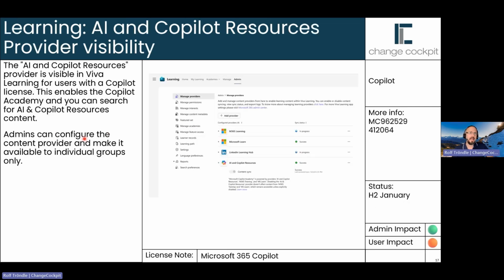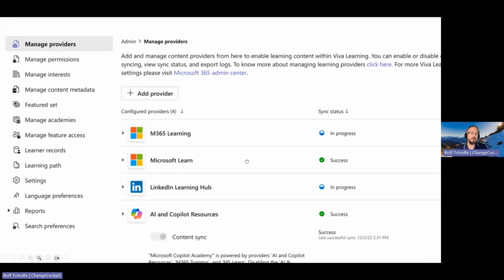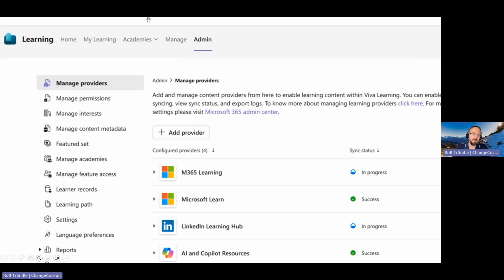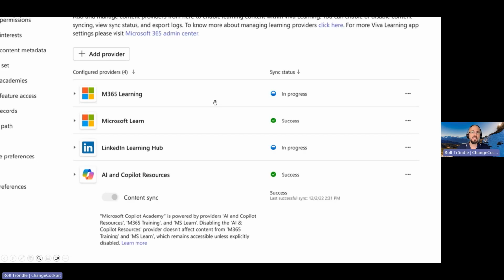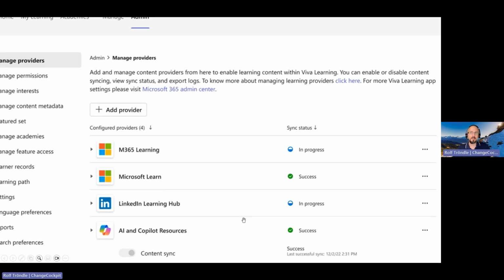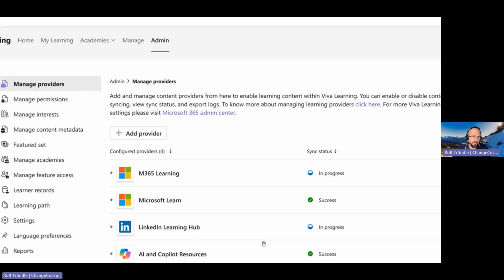Viva Learning, then. The AI and Copilot resources provider will be visible for Viva Learning admins. If they go to the admin tab, then you will see the AI and Copilot resources. And this provider is the foundation for the already announced Copilot Academy.